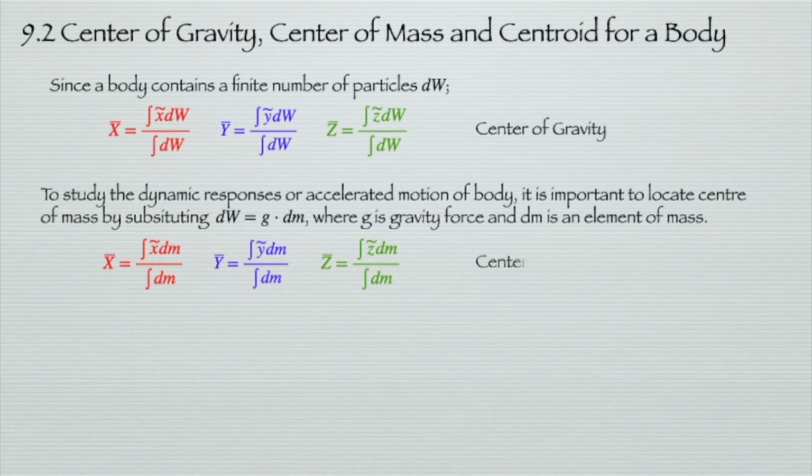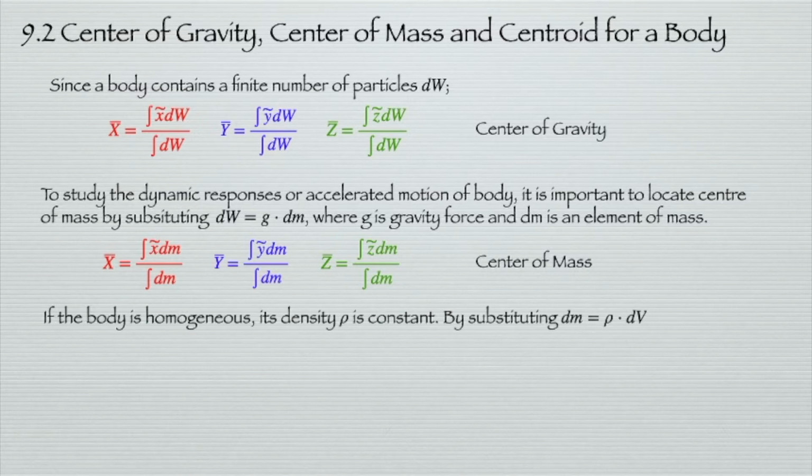This is what we call center of mass. If the body is homogeneous, or the density of the body is uniform, where we can say that its density is constant, we can define dm equal to rho dot dv, where rho is the density of the body.